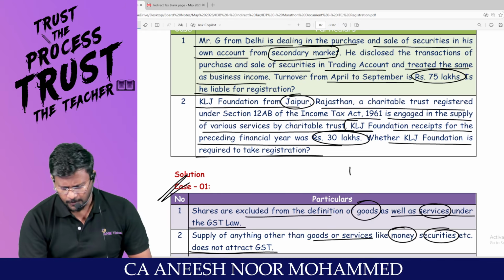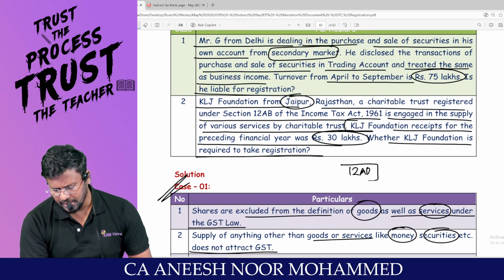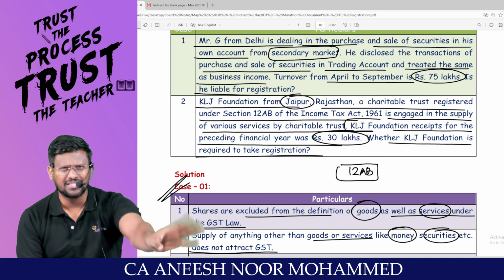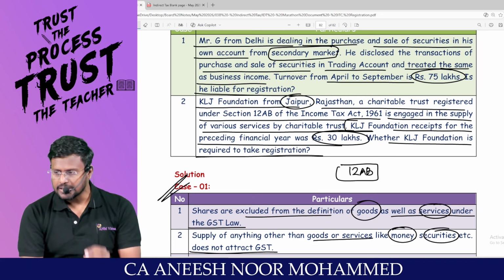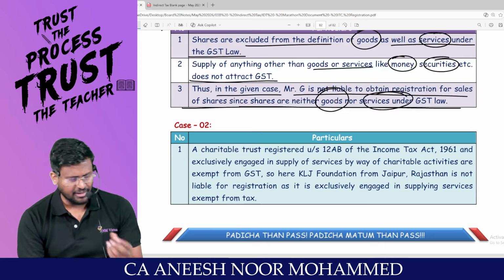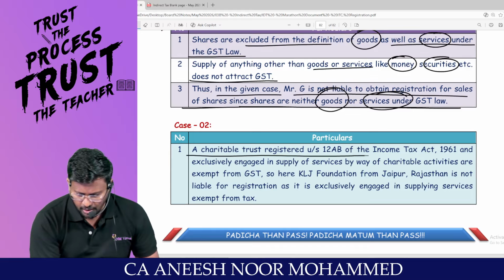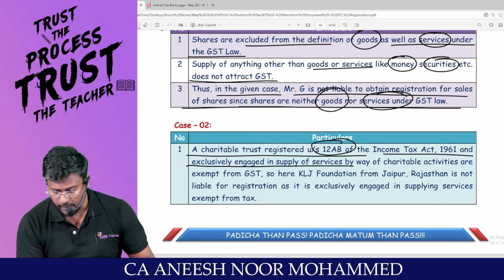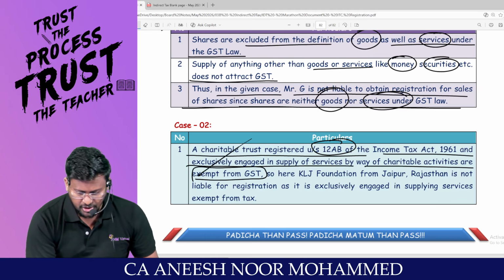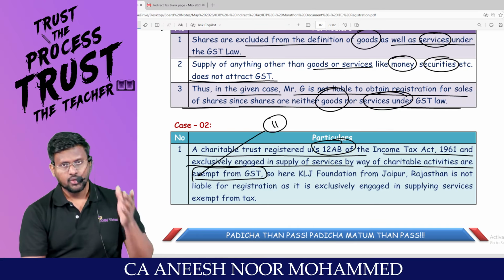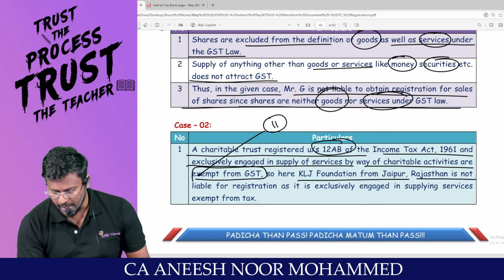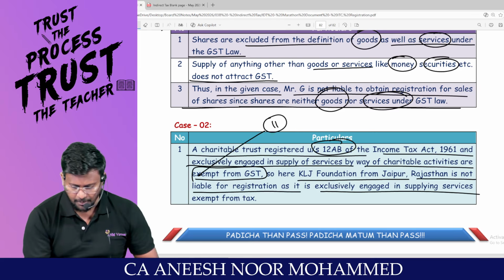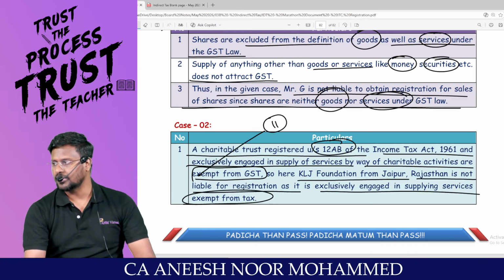Sir, they have taken 12AB income tax registration. Sir, service provided by a charitable trust in India is fully exempt under section 11. If you are exclusively engaged in supply of exempted things, why are you taking registration? Charitable trust registered under 12AB of the Income Tax Act and exclusively engaged in supply of service by way of charitable activity are exempt from GST. This is section 11. So here KLJ Foundation from Jaipur, Rajasthan is not liable for registration as it is exclusively engaged in supplying services exempted from tax, my dear lovable students.